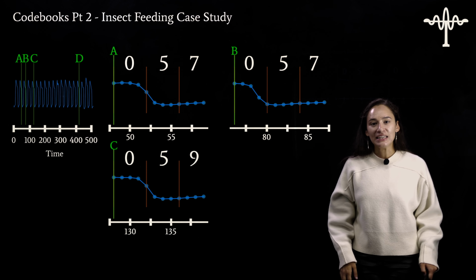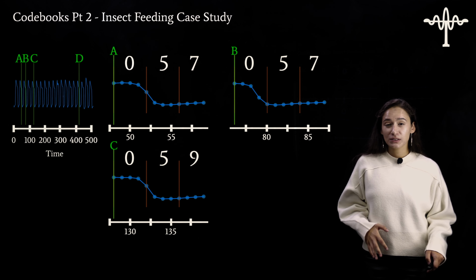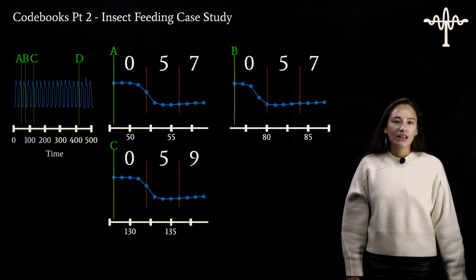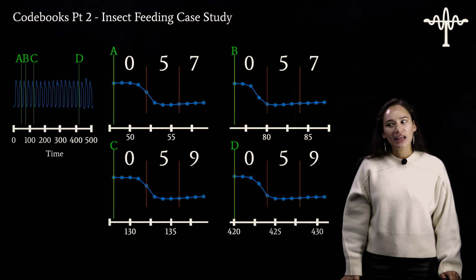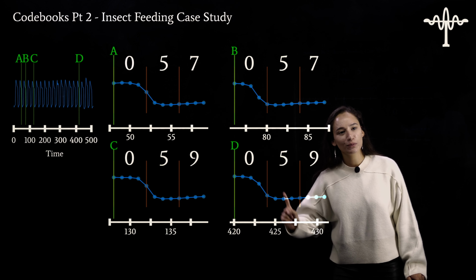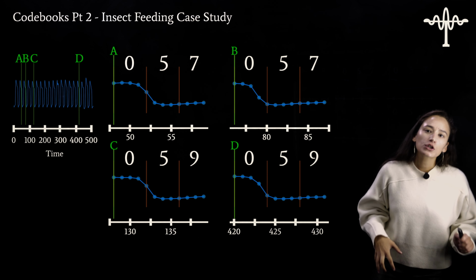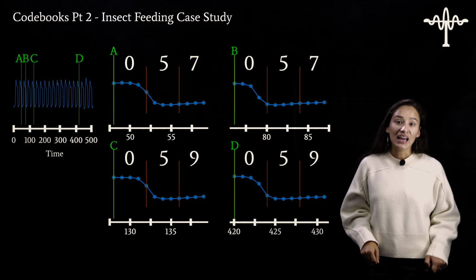Now I want to look at C, and I'm seeing 059. This is perhaps some cause for concern, but maybe it's fine. Maybe it's just a blip. Let's look at D. In D, I'm getting 059. All of these trends look pretty similar, so this might be a little bit concerning. But before we freak out, let's go look at what 7 and 9 look like in our decoded time space.